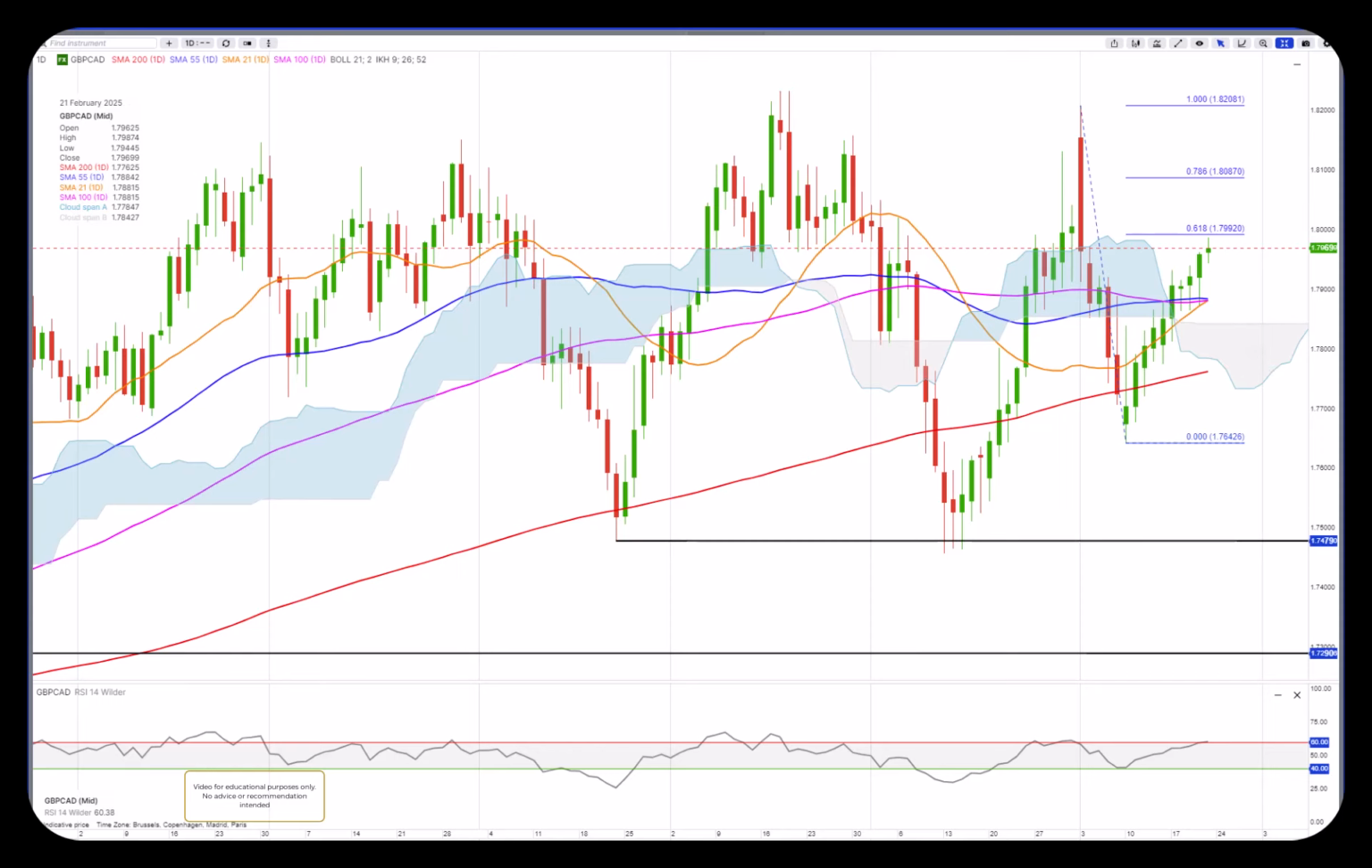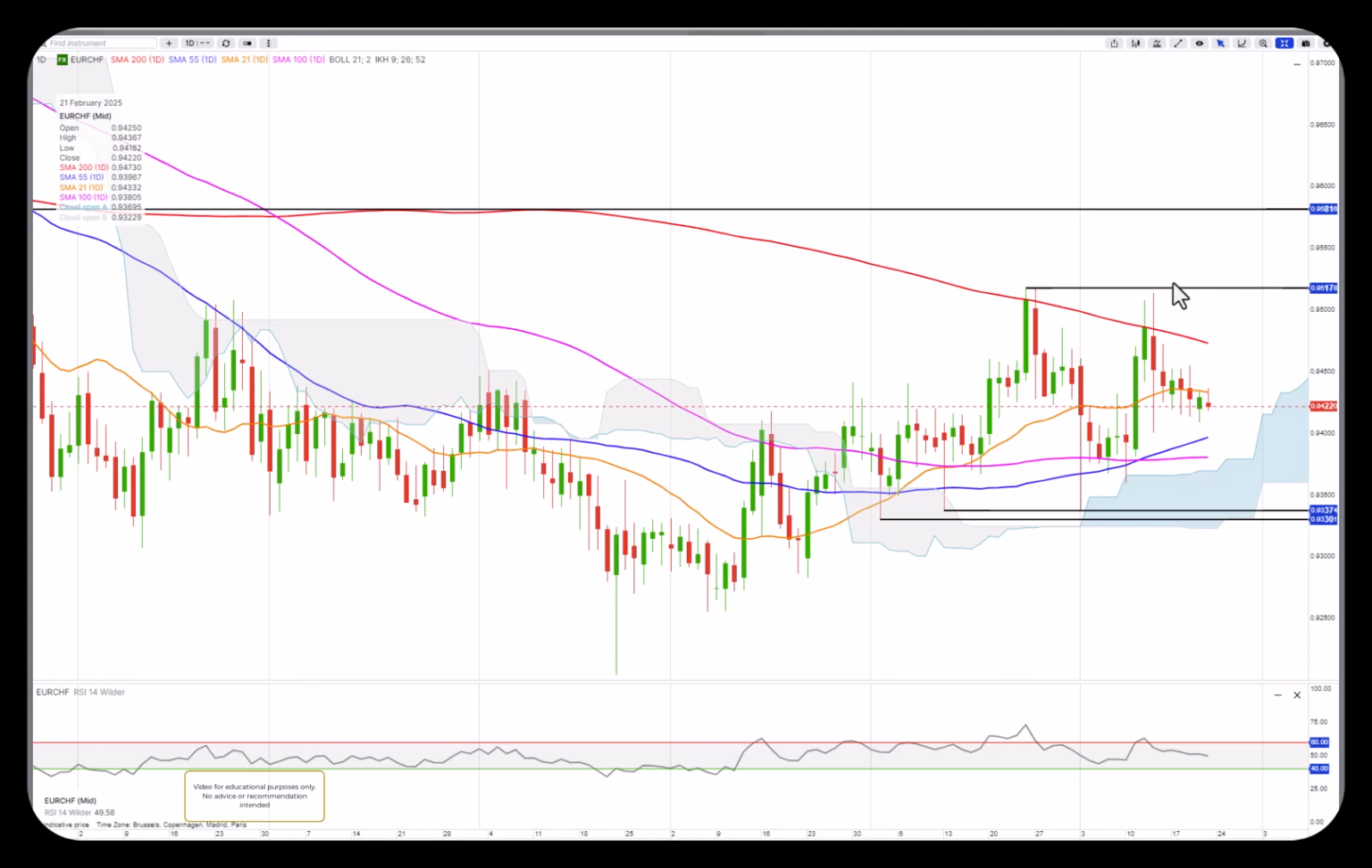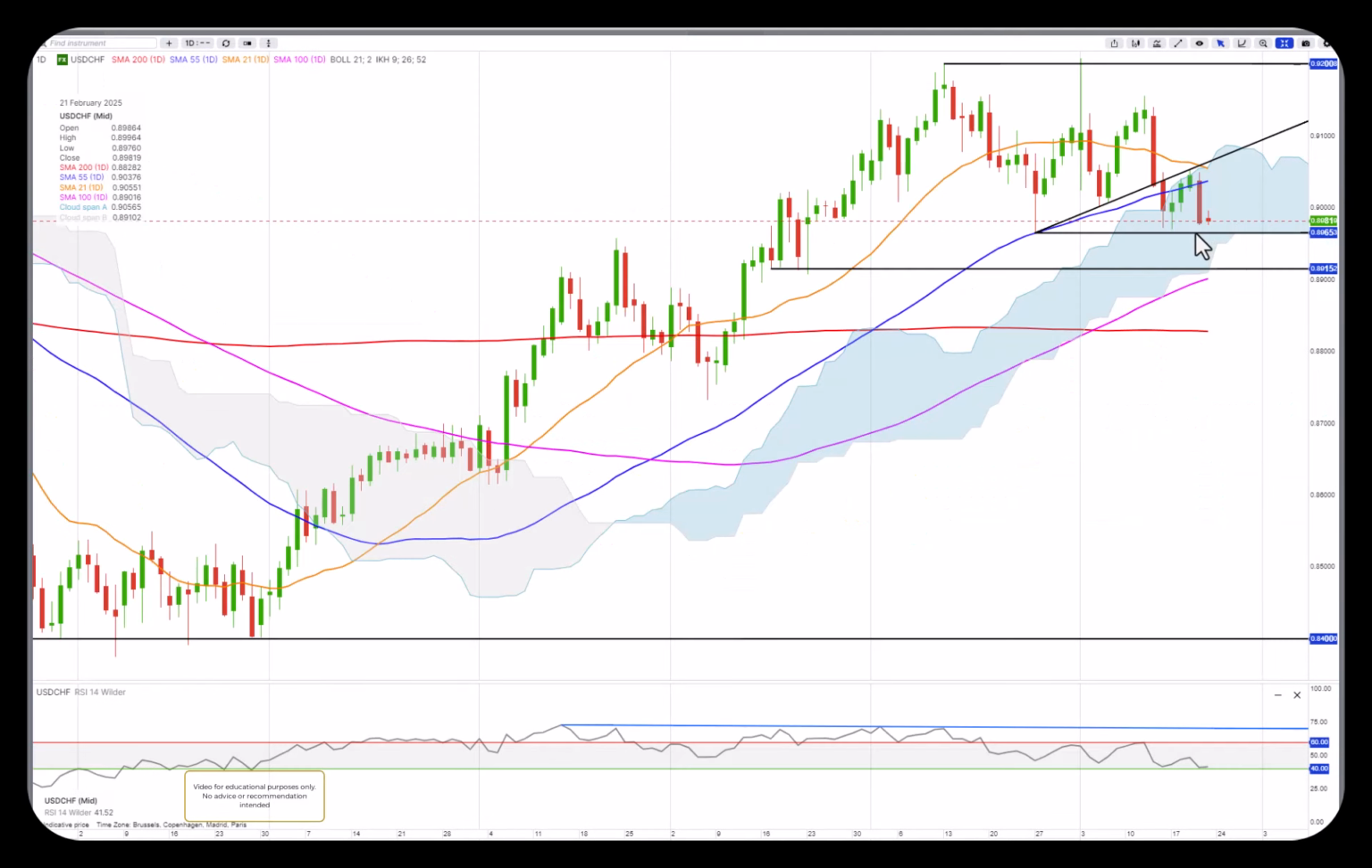Euro Swiss is still in this wide range, and I'm not going to say anything until it changes, between 93.30 and 95.20. Dollar Swiss, on the other hand, has key support at 89.65. If it breaks, then we're looking at the 89 level, and the 100 moving average coming up there. If it can bounce back above the cloud and the rising trend line, then it could resume the uptrend. But let's see before then. It's not a given, any of them.